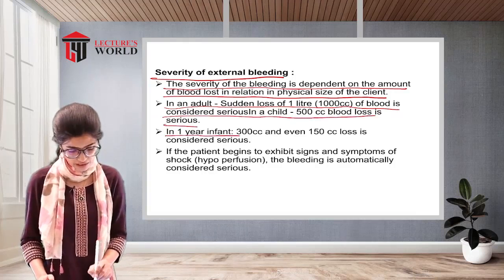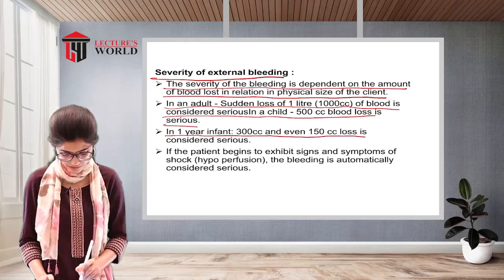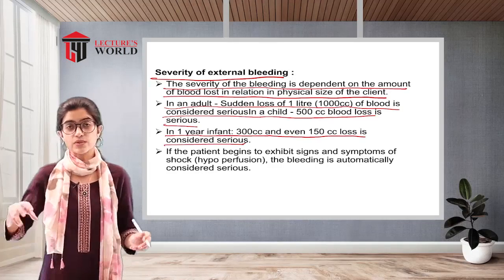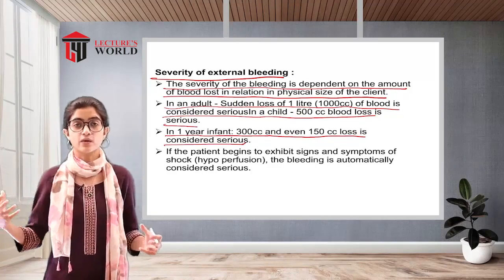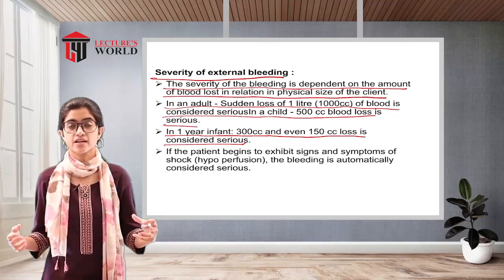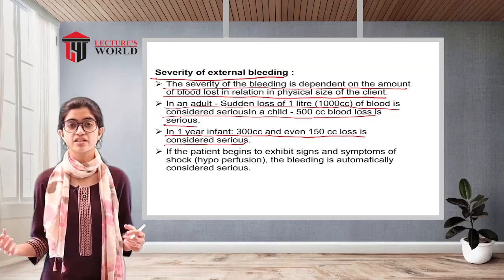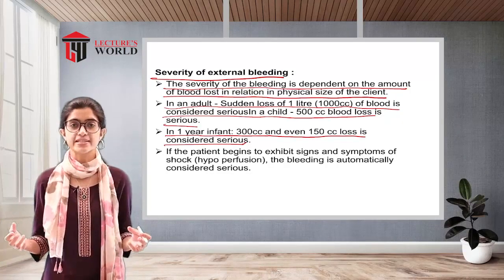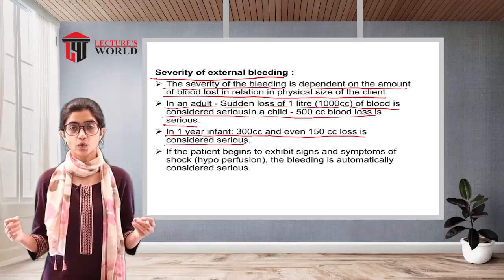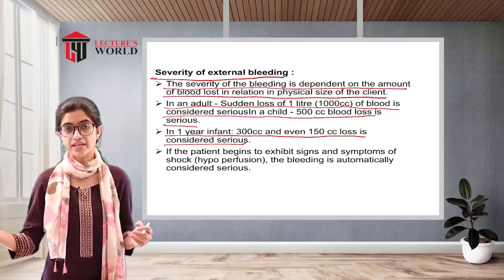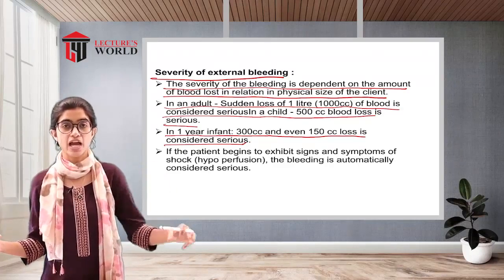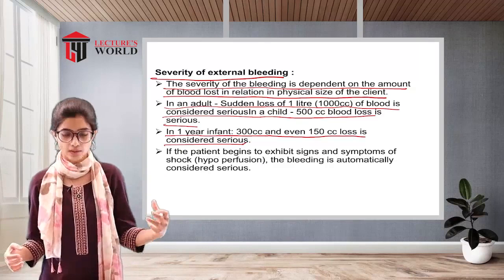In a 1-year infant, 300 cc and even 150 cc loss is considered serious. As you can see, if it's an adult, 1 liter or 1000 cc is considered serious. If it's a child, then 500 cc is to be considered serious. And in an infant, 300 or even 150 cc is considered serious. So the size of the individual determines how serious the blood loss was.